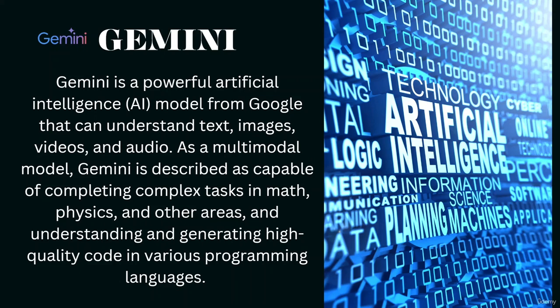It also understands and generates high quality code in various programming languages. As I was telling you, you can use ChatGPT to generate different kinds of code, and the same is done in Gemini as well.